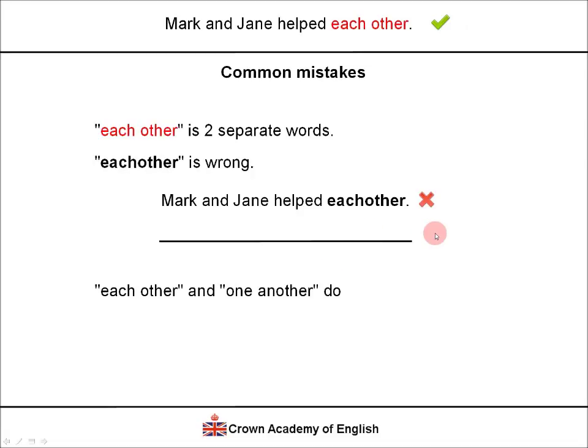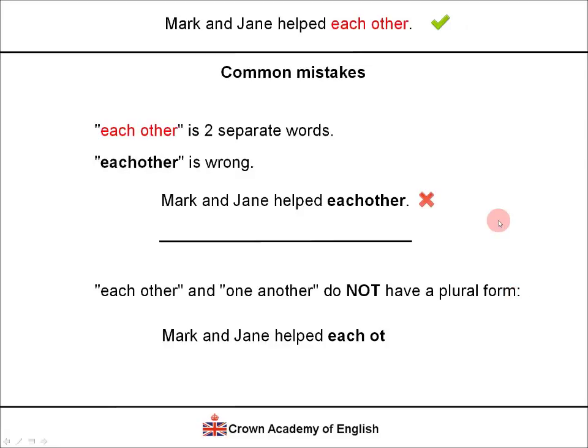Another common mistake. Well, it's important to understand that each other and one another do not have a plural form. Therefore, Mark and Jane helped each other's, this is wrong because there is no S here.